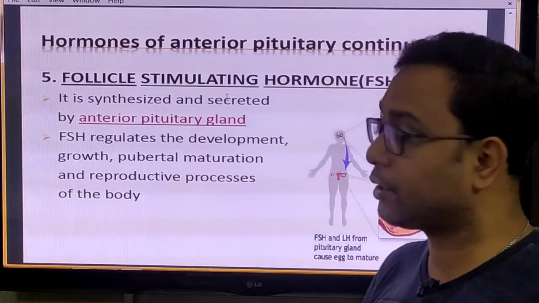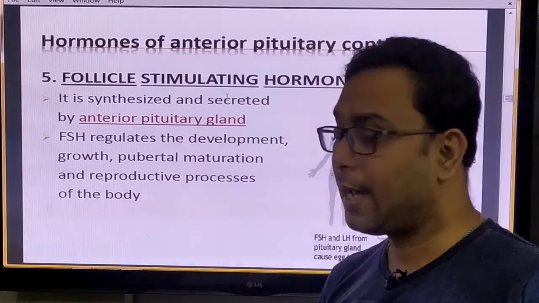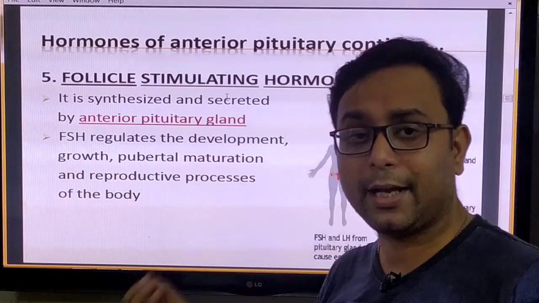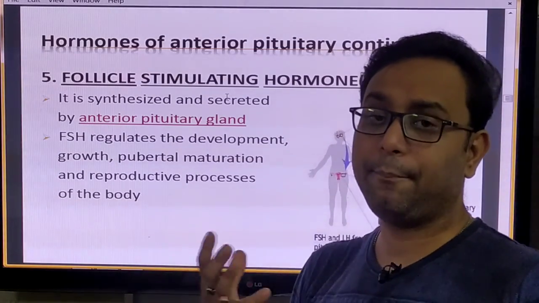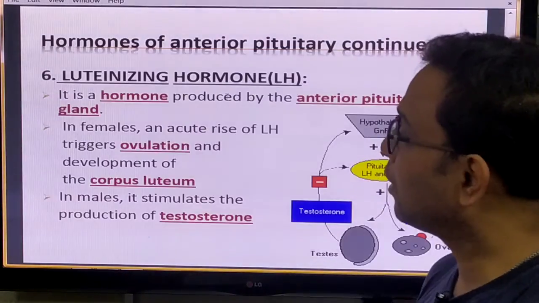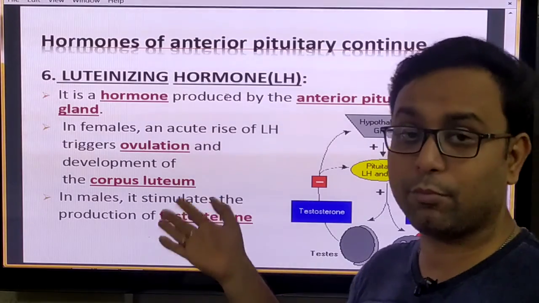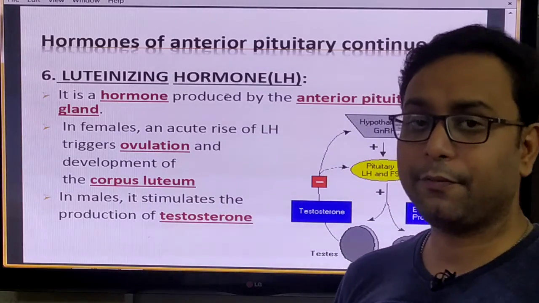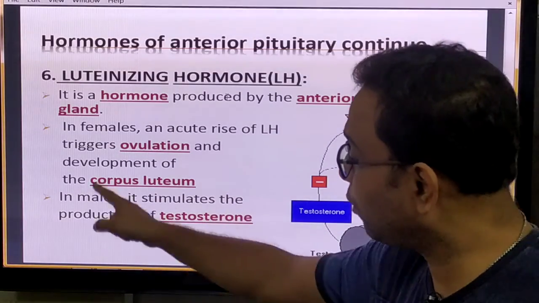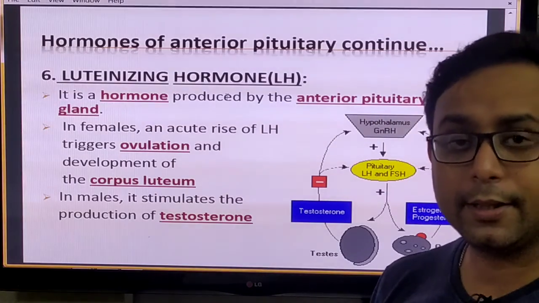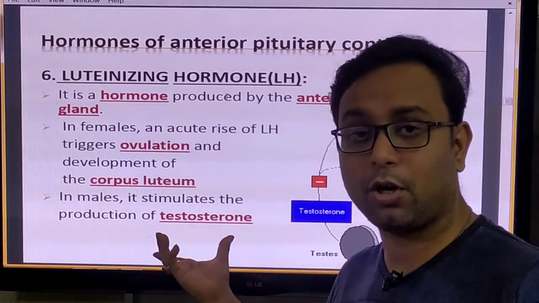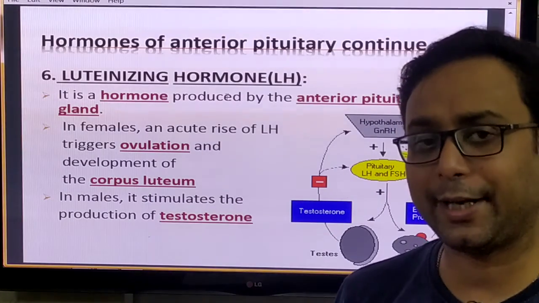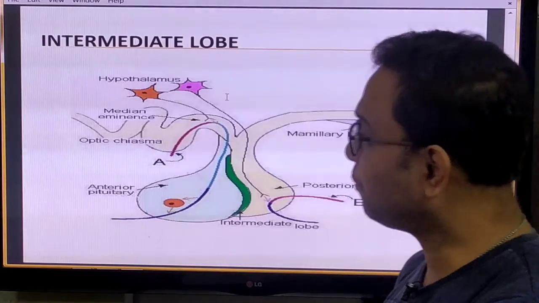Follicle stimulating hormone is also secreted by the anterior pituitary, and it helps the growth of pubertal maturation, and also helps the reproductive process in the male and the female body. Luteinizing hormone takes an important role in the female body and also in the male body. In the female body it takes the important role in ovulation, and in the male body it helps in the production of testosterone. Testosterone is a male hormone which controls your secondary sexual characters, so it is a most important hormone.